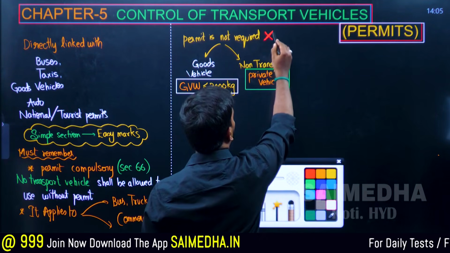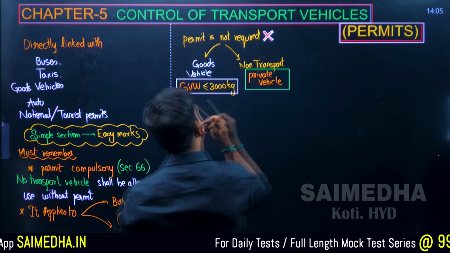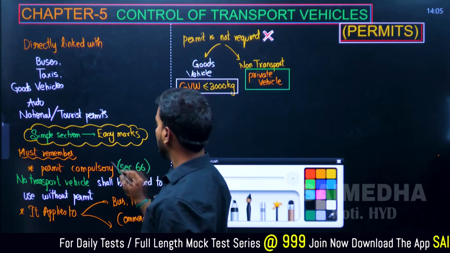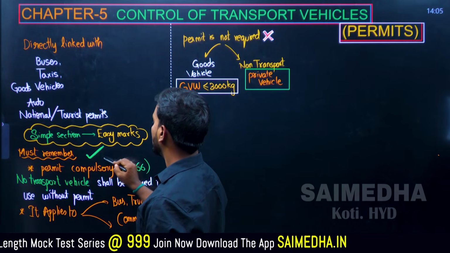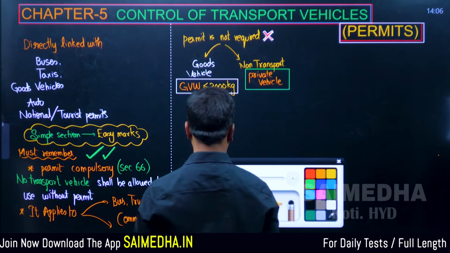This cross mark means it does not require a permit. Whereas in which case is it compulsory, under what section? Section number 66. Remember this section. Go through it once.